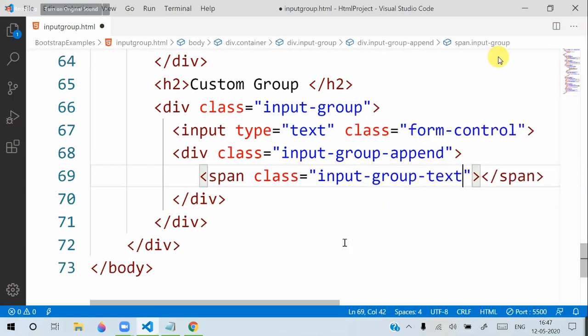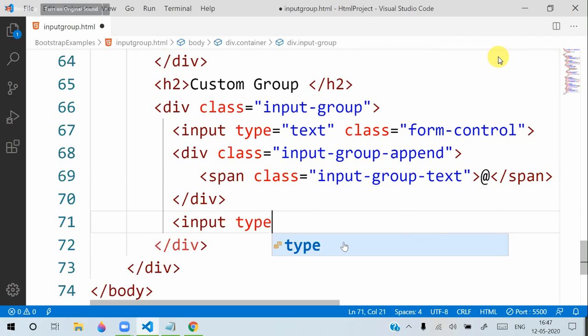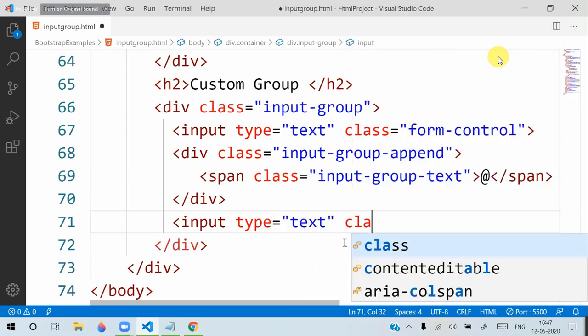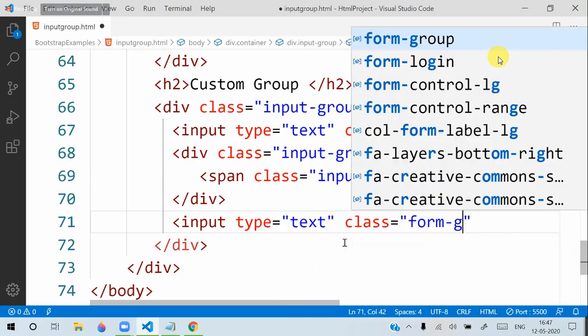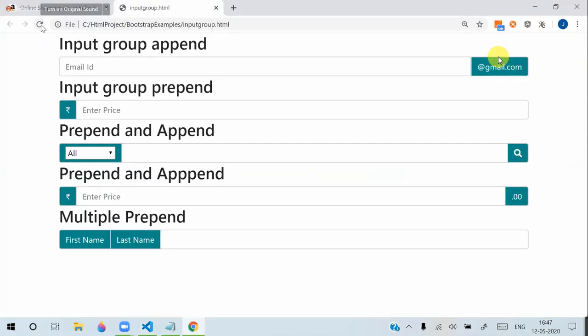Here I will give @ and then .net. After that I will give a text box: input type is equal to text, again class is equal to form control. Our intention is to keep it in the middle. When I refresh here, you can see it is in the middle. It is also fine, no problem in that.